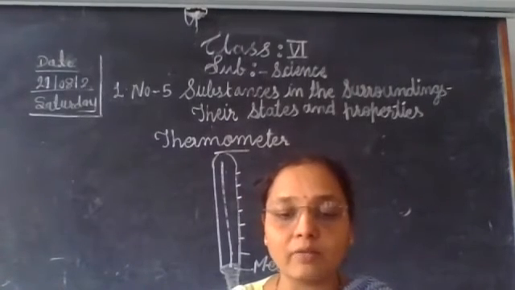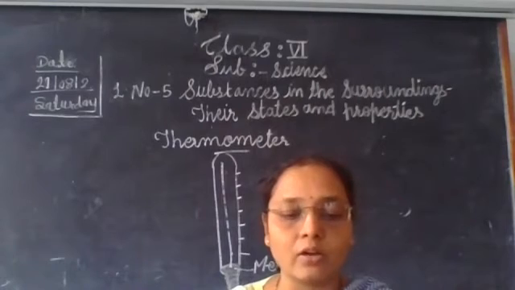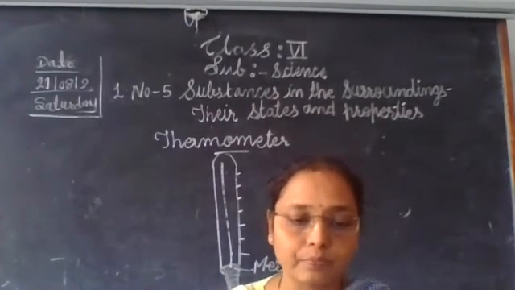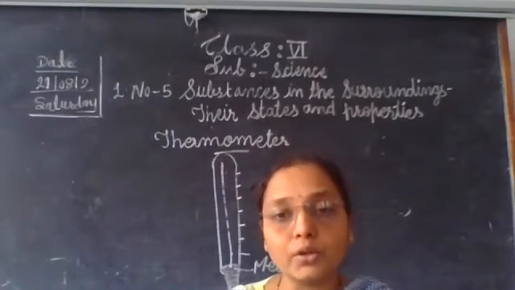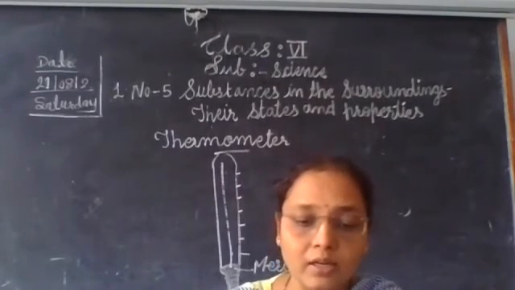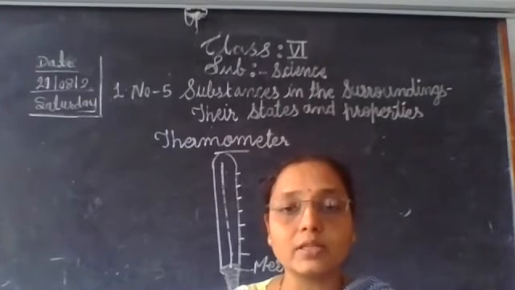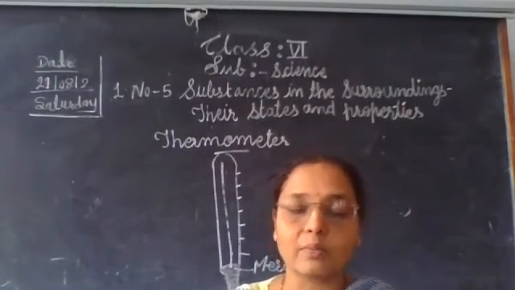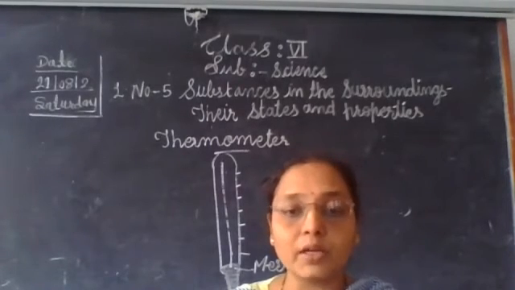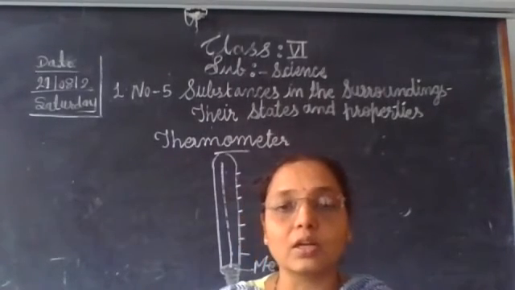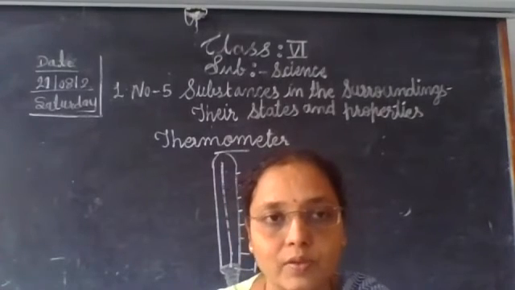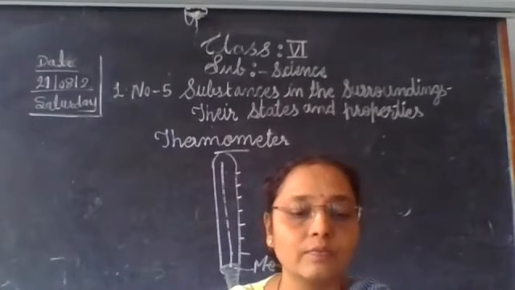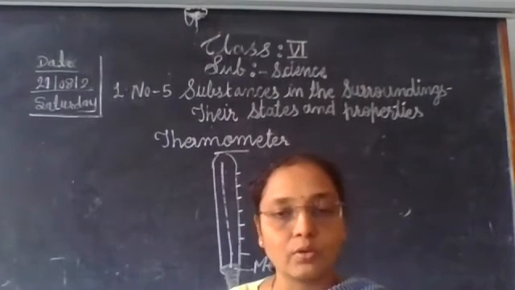Mercury expands equally for every degree of rise in temperature. Then mercury is silver in color. It is easily visible through the glass tube of the thermometer, and mercury does not stick to the glass surface. Okay, so that's why mercury is used in a thermometer.